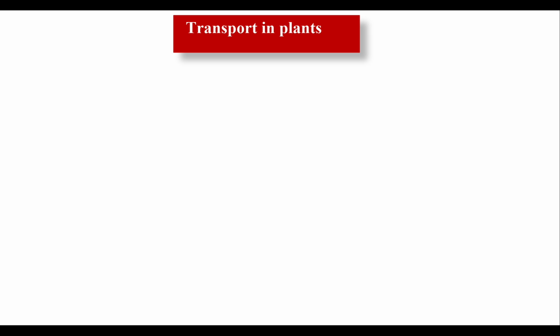Clear? First of all, let me talk about transport in plants. The transport system in plants is less elaborate than in animals, including human beings. Actually, plants are less active, so their cells do not need to be supplied with materials so quickly. Also, due to the branching shape of the plant, all cells of the plant can get oxygen for respiration and carbon dioxide for photosynthesis directly from the air by diffusion. Did you get my point?